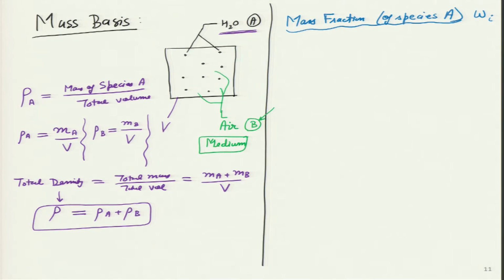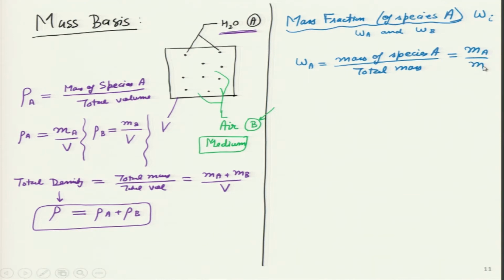Here I have two species, so I am going to talk about W A and W B. W A I am defining as the mass of species A divided by the total mass, which is essentially m A divided by m, where m is the total mass, which is m A plus m B.